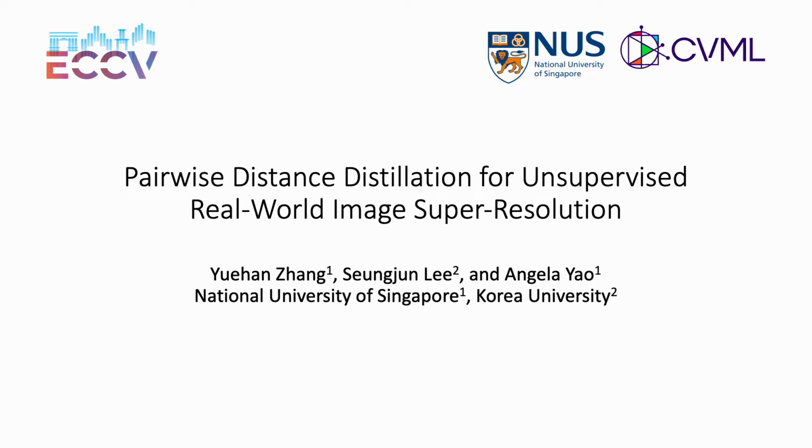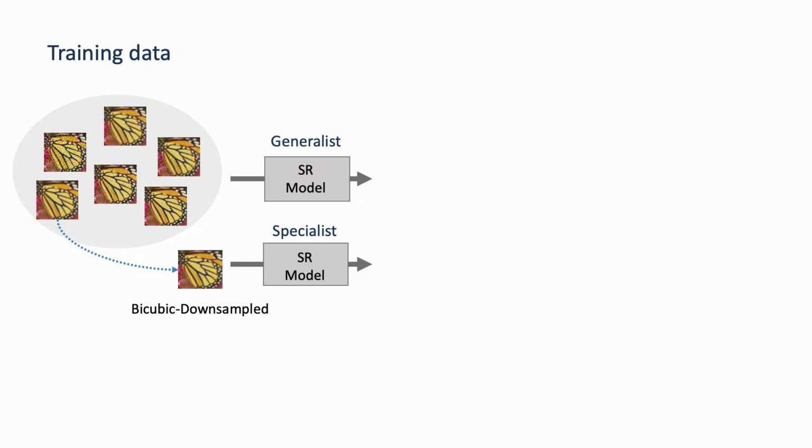This video introduces our ECCV work, Pairwise Distance Distillation for Unsupervised Real-World Image Super-Resolution. A common way to solve real-world super-resolution is to train the model with an extensive input degradation space. Such a model we can call the generalist, as it can handle diverse input degradation.